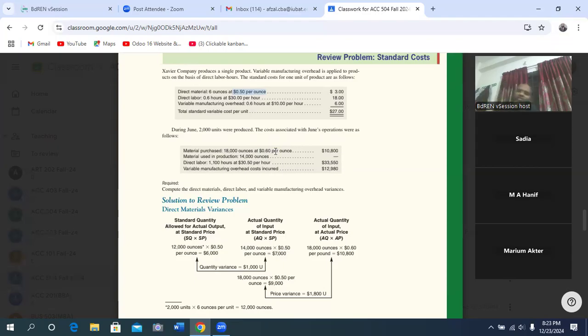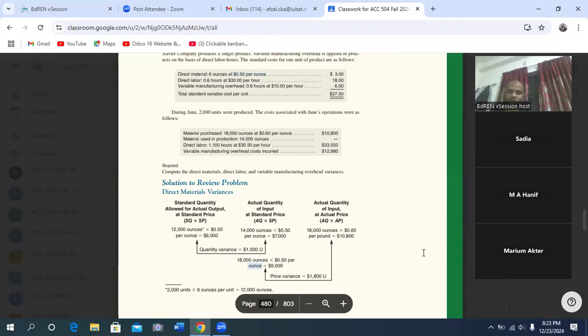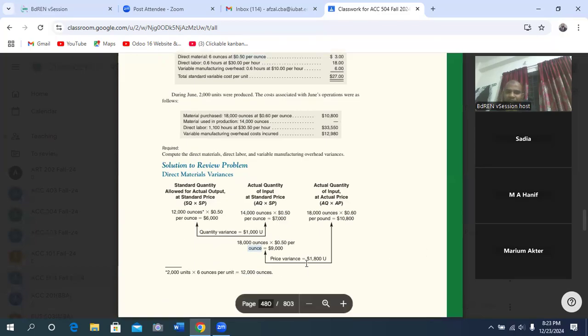So that's why our price variance is also unfavorable. How? 18,000 ounces at the rate of 0.60 is 10,800. Now compare 18,000 at the standard price 0.50, which is 9,000. So our price variance is 1,800 unfavorable. Now you got this price variance?